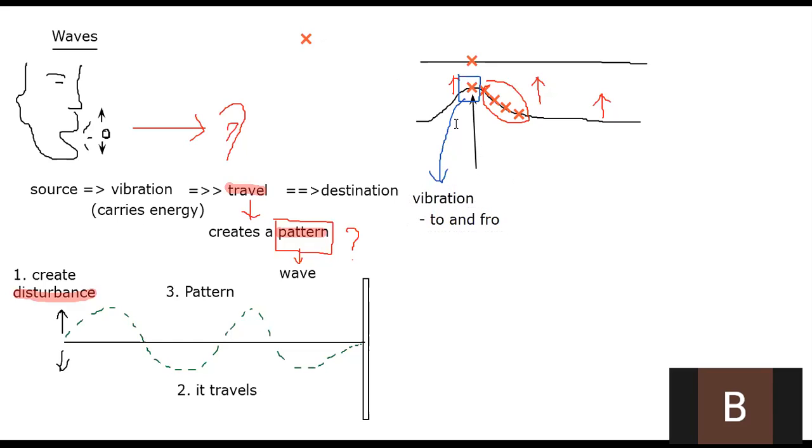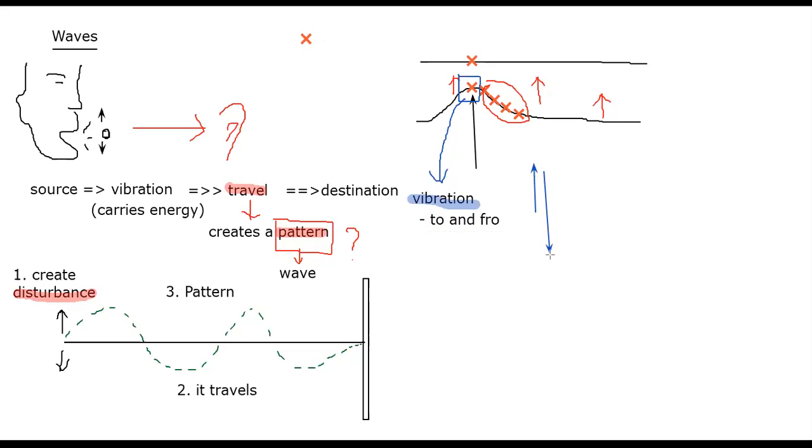Now, why does the particle vibrate? First thing, why will the particle move? So the particle in the rope will move up, and it will move down, and it will move back to the original position. It's like this, okay, this is your original. We call it the equilibrium position. So at first it moves up, you push it up, and then it goes down, and then comes back here.